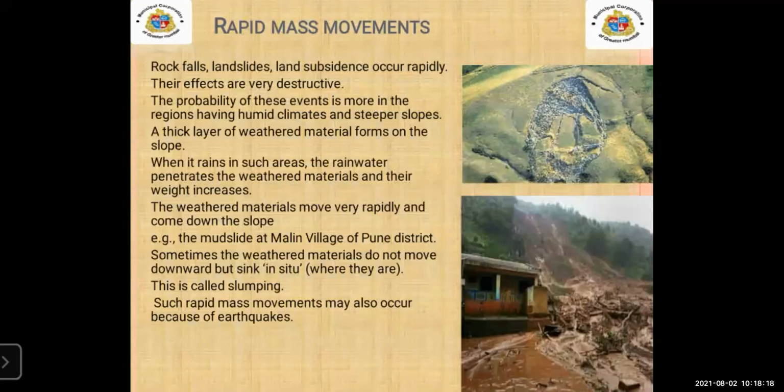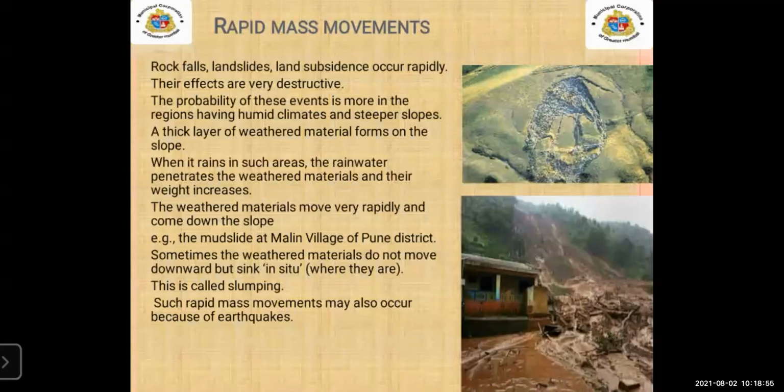Now, see the image, this is the landslide. Landslides means what, student? When there is heavy rainfall, due to the rainwater and other materials, the weight of that material increases. Then due to the rain and the material weight, landslides will occur.